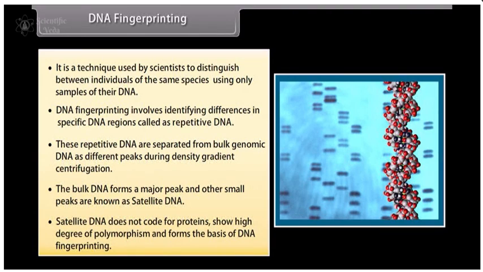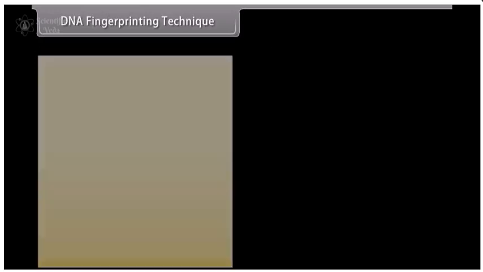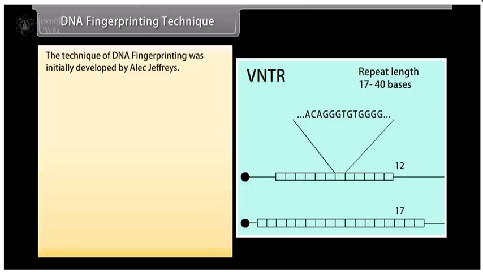Satellite DNA does not code for proteins, shows a high degree of polymorphism, and forms the basis of DNA fingerprinting. DNA fingerprinting technique. The technique of DNA fingerprinting was initially developed by Alec Jeffreys. It uses variable number of tandem repeats, VNTR, as a probe.